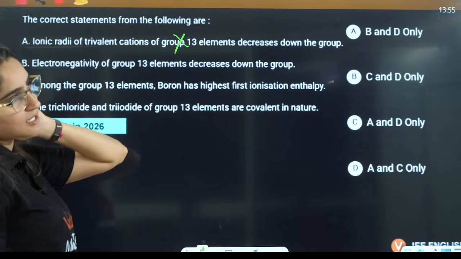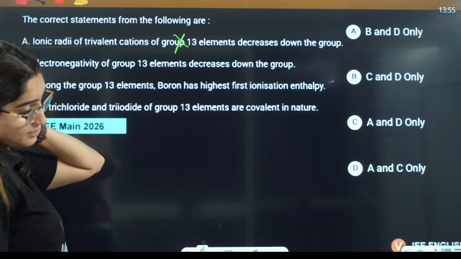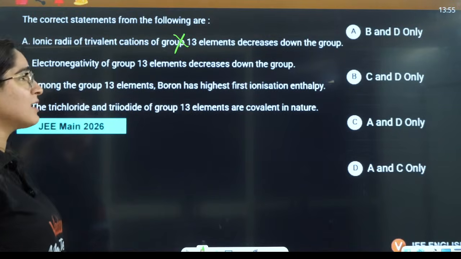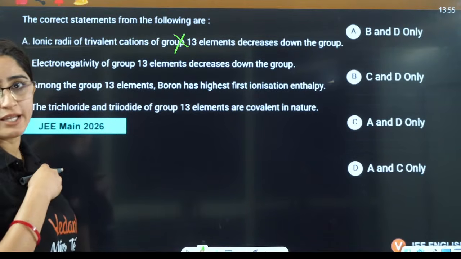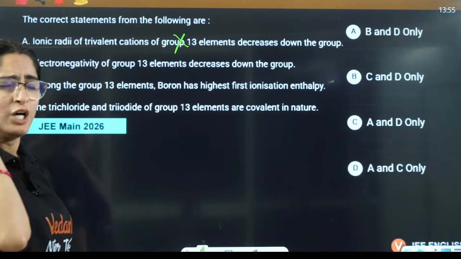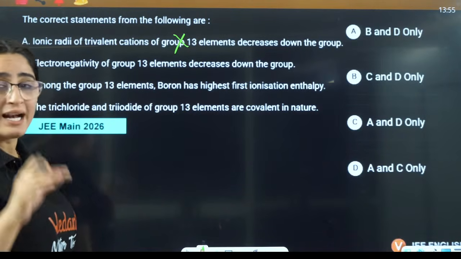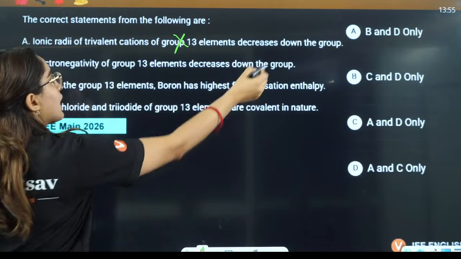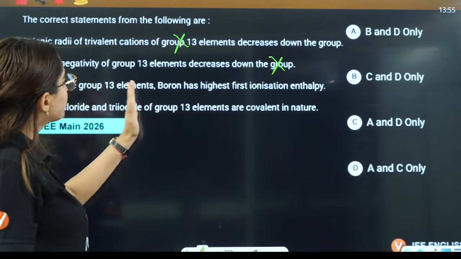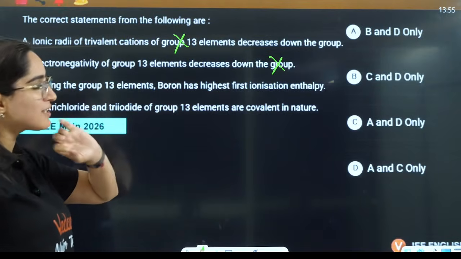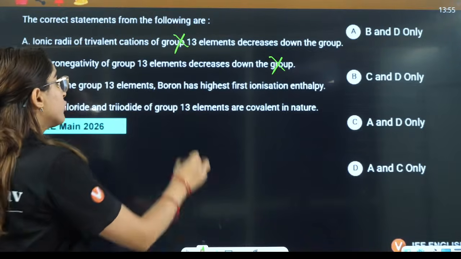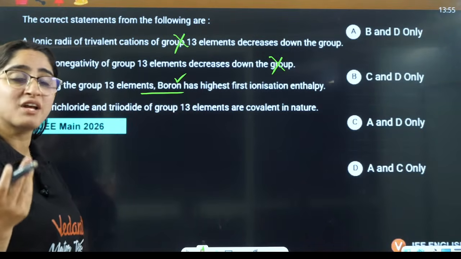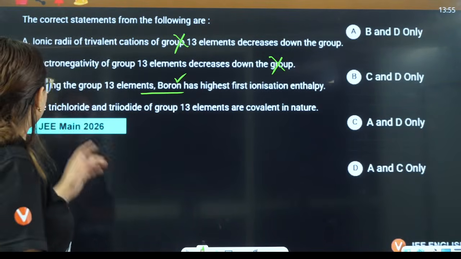Electronegativity of group 13 elements: if I say it decreases as size increases, group 13 purely does not decrease. We have seen the exception in group 13, so that is also not true. Among group 13, boron has the highest first ionization enthalpy, that is correct. That is why it is not able to form ionic bonds. First three ionization enthalpies are very high.